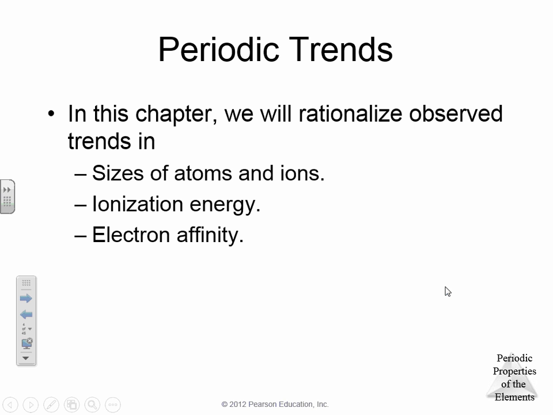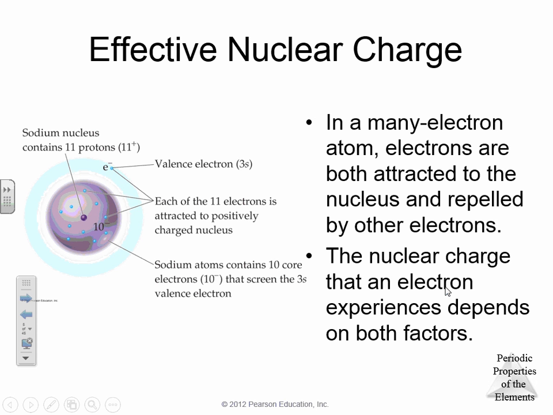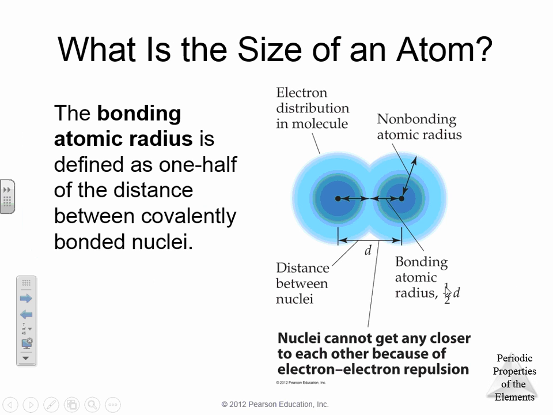We're going to talk about size of atoms and ions, ionization energy, and electron affinity. Now, effective nuclear charge. How do we do this? Actually, we're going to skip that for now and come back to it later. So don't worry about those last two slides with the effective nuclear charge.